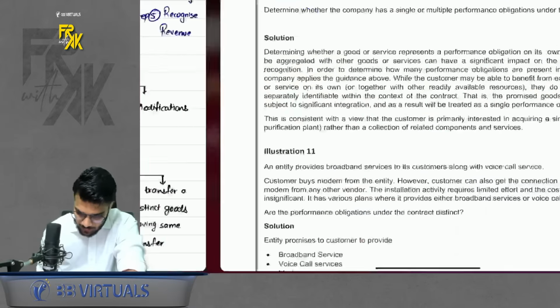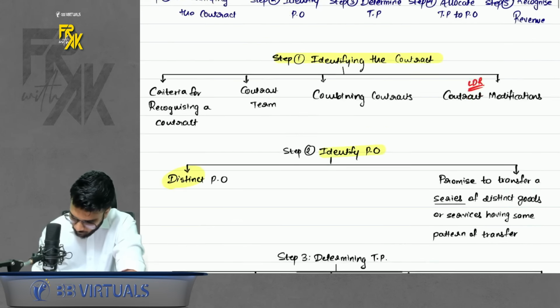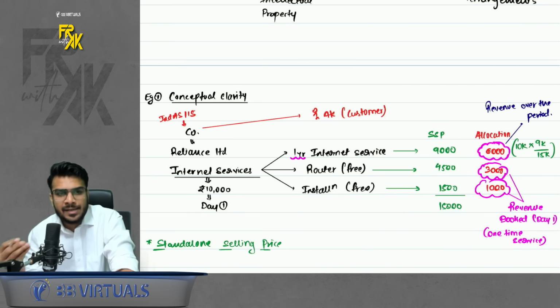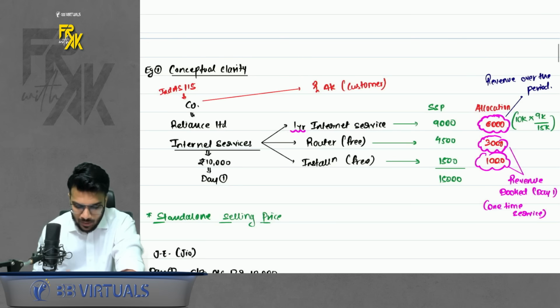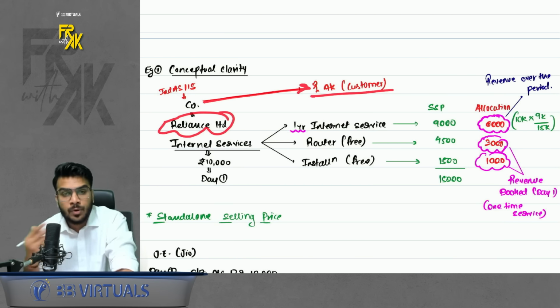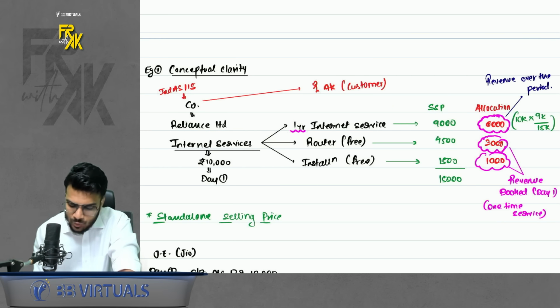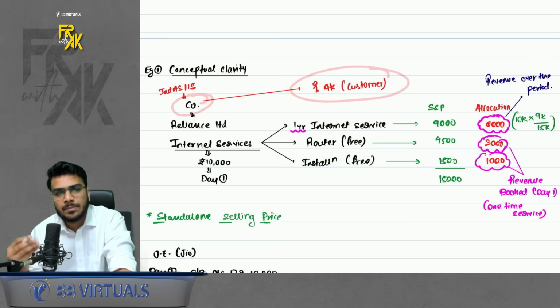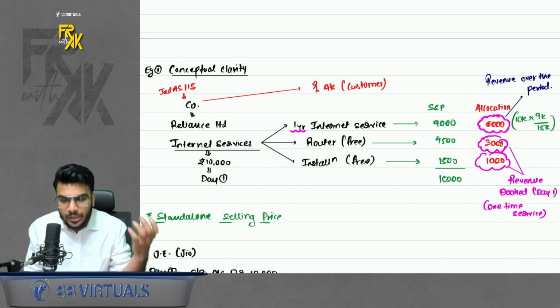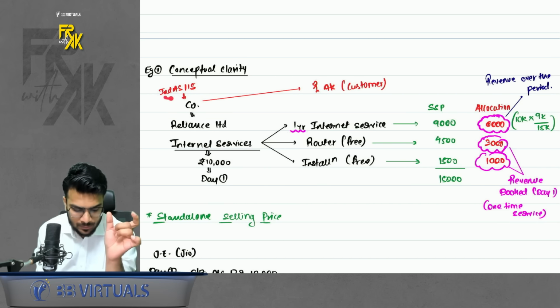To start with this Ind AS, remember I had given you a basic example to make you understand why we do the accounting and how we do the accounting as per Ind AS 115. So again, let's go through this example once. One company was there, Reliance Limited, and this company was going to provide internet services to me. So I am the customer, Reliance is the company. Always remember, 115 is applicable to the company who is going to earn revenue, because we are studying the accounting of revenue. Revenue is earned by this company, so 115 will be applicable to Reliance Limited.